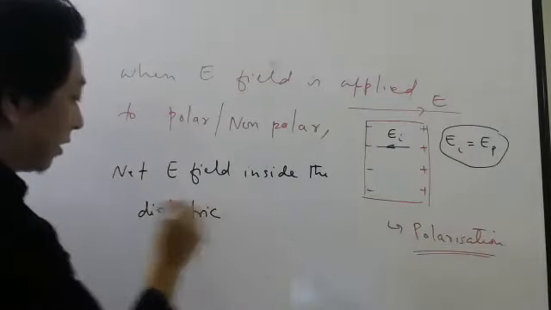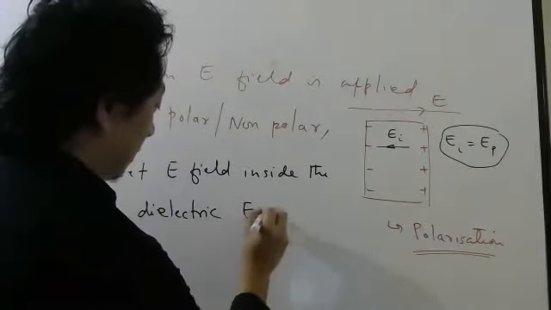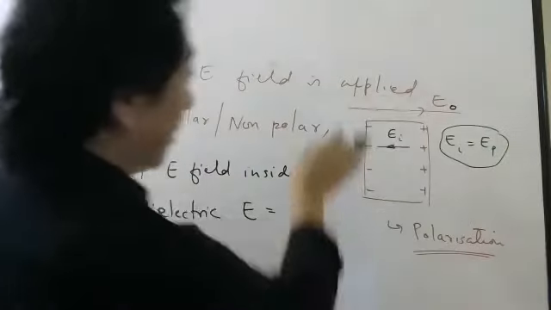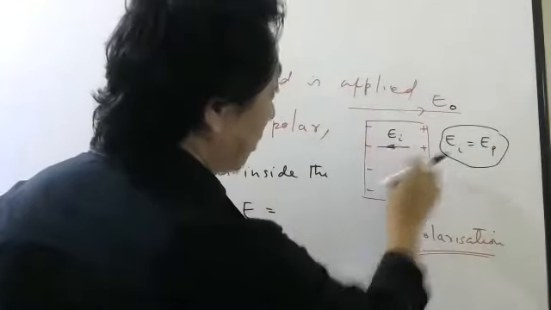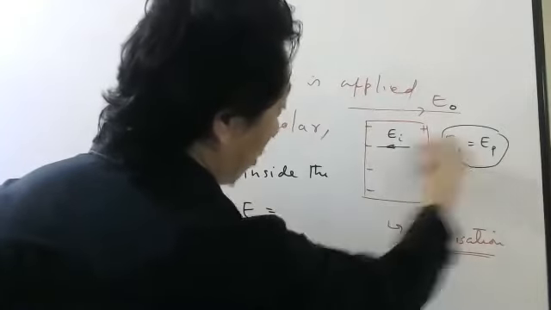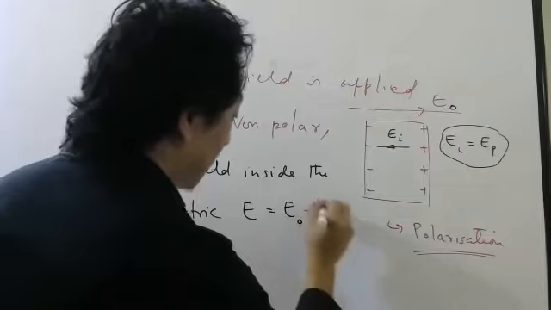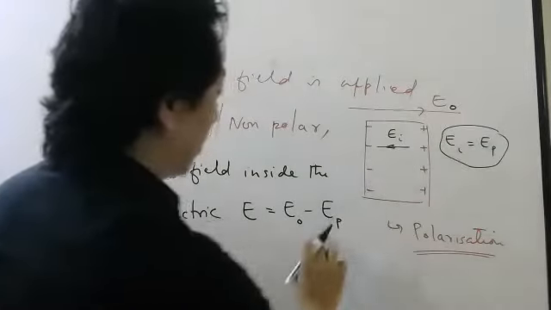Let me write. So this is E naught. So E naught is this side. EI, which is due to these charges, is opposite side. So total will be E naught minus EI, or let's say EP. So either you can add EP or EI.